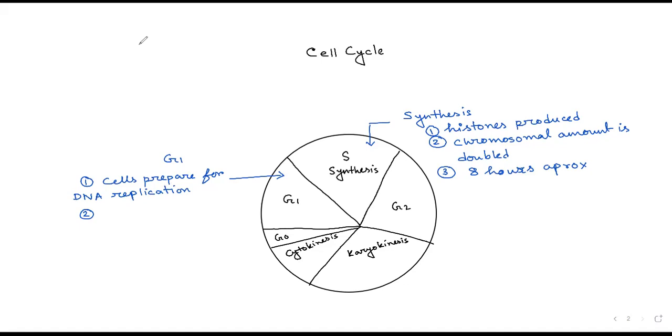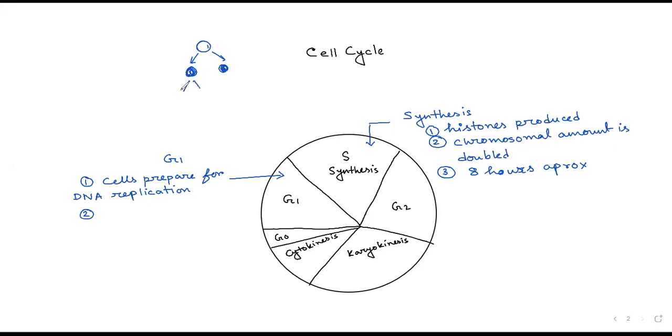Okay, so if initially in a cell 100 mitochondria are there, they are now divided approximately 50-50 into two cells. So if next time a cell is going for cell division, it needs to again get back the 100 so that when there will be production of new cells in the second level, there will be no shortage of mitochondria. Consider this cell is having this much size. Obviously, the material of this cell is distributed into two cells. Two cells will be comparatively smaller in their size.